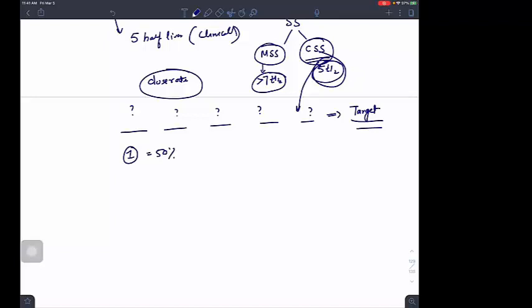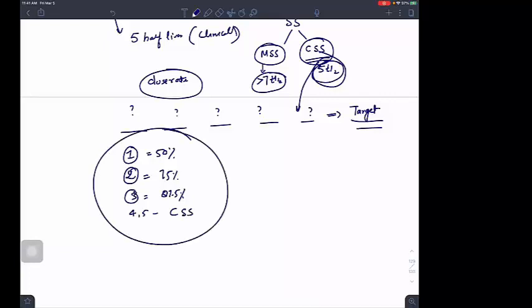I can think in many ways. It depends on how you think. In 2 half-lives, you will be reaching how much? 75%. In 3 half-lives, you will be reaching how much? Around, I think, 87.5%. And in 4 or 5 half-lives, you will be reaching the clinical steady state. Are we able to understand? So after each half-life, you are reaching halfway to your goal.